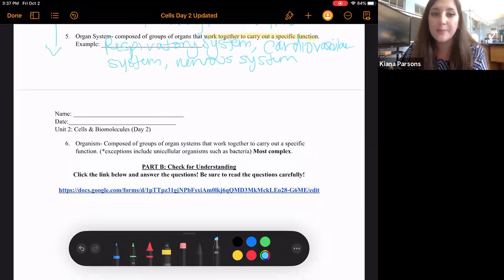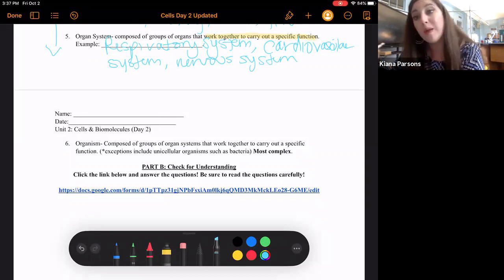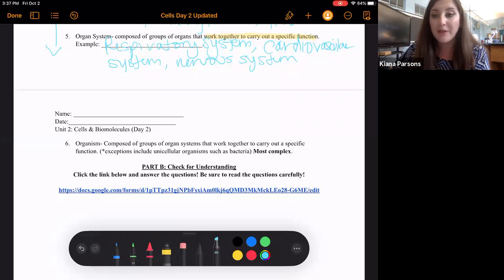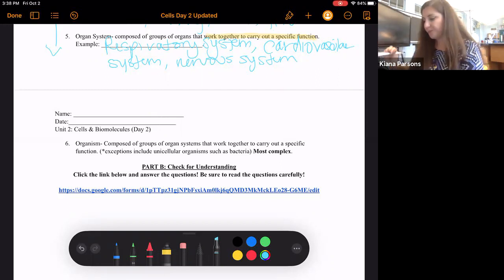Any body systems are included here in organ systems. And these are all human body systems, which we are going to talk about in Unit 5, but other organisms that are not humans also have organ systems.